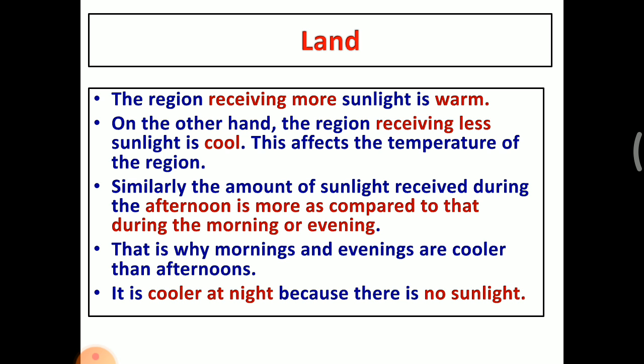So you learned how sunlight affects the land. If some region receives more sunlight, that region is very warm. If some region receives less sunlight, that portion is cool. So some places are cool, some places are hot. This is the effect of temperature on the land.